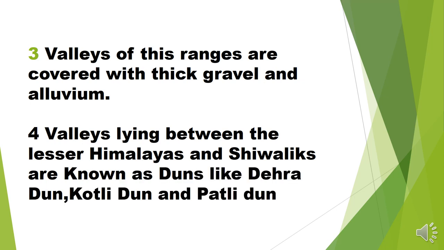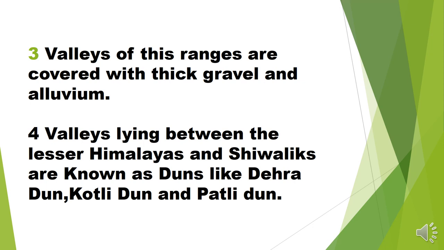Valleys lying between the Lesser Himalaya and Shivalik are called duns in the local language, just like Dehradun, Kotli Dun and Patli Dun. So these are the features of the Shivalik range.